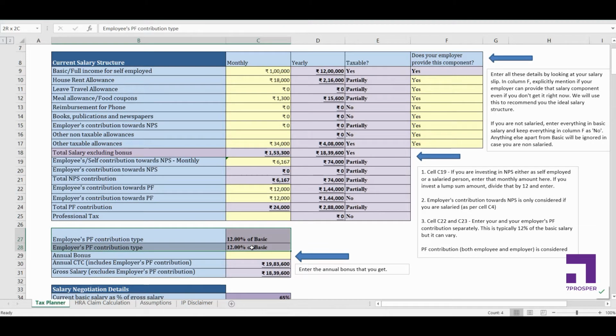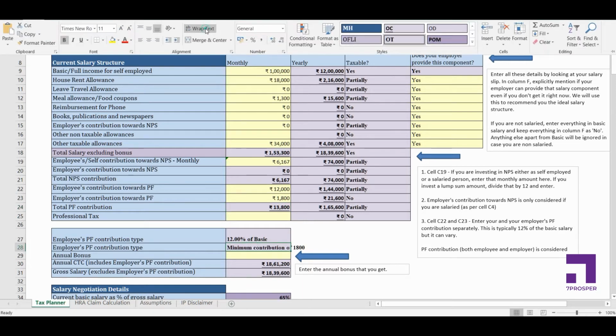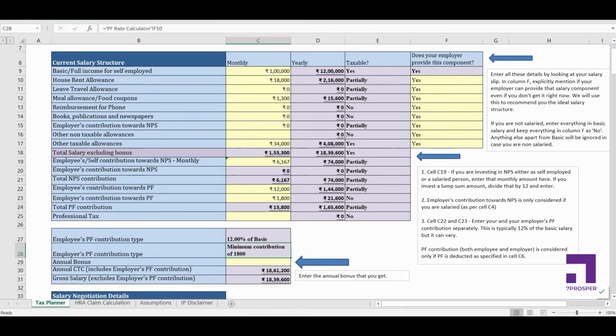So if you look at these cells here, we are deriving what kind of PF contribution is being done. The employee is doing 12% of basic and the employer is doing 12% of basic. But if you enter 1800 here, that's the minimum which the employer has to contribute, and the employer can choose to contribute the minimum amount. So if you look at this cell, it becomes the minimum contribution of 1800.